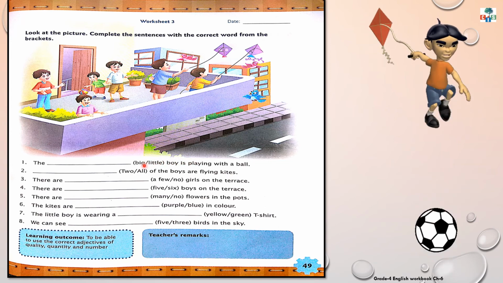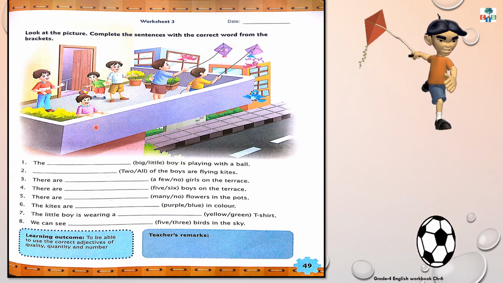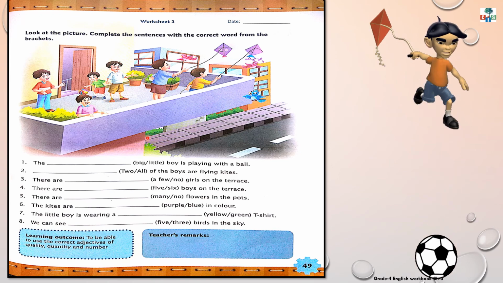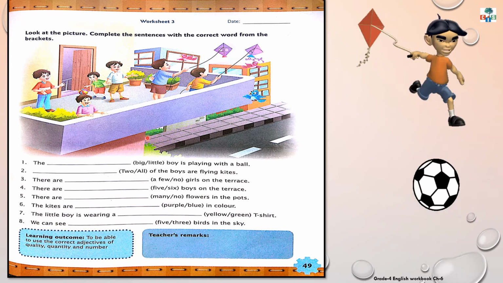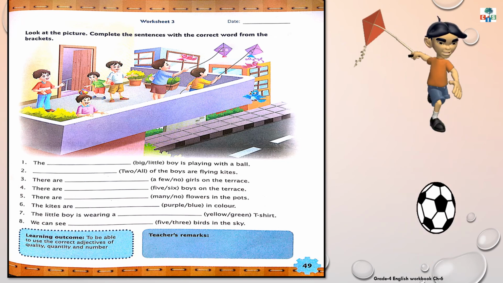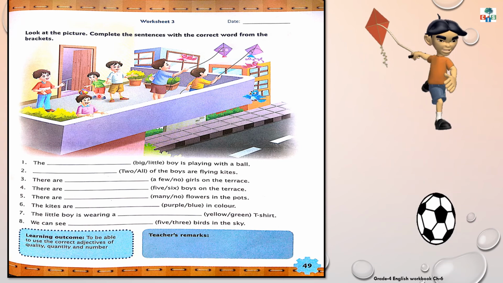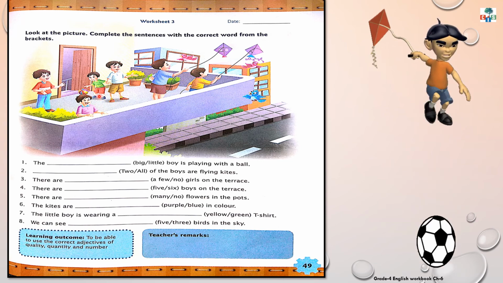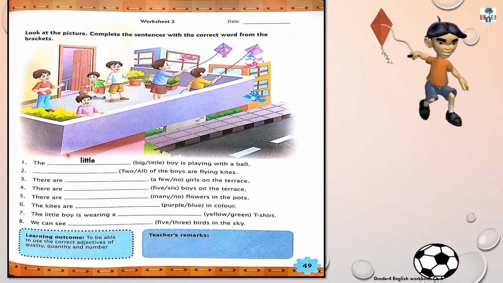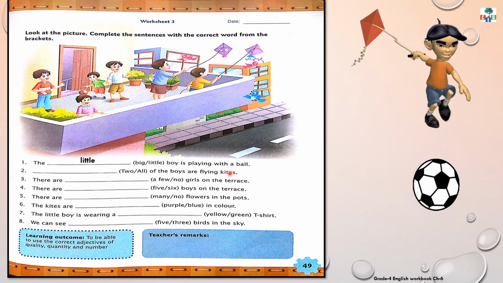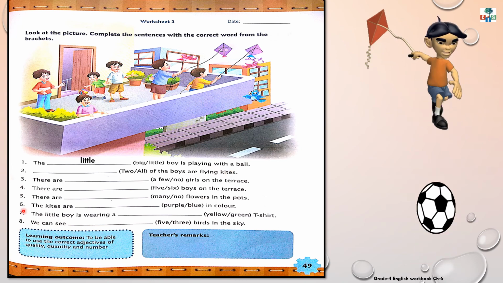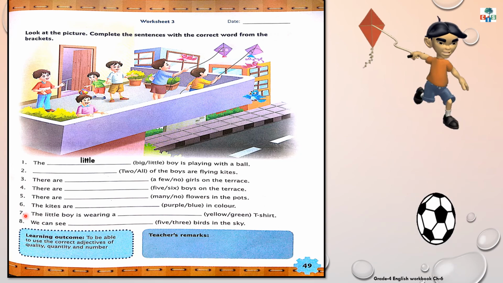Big or little? Now, look at this picture. Now, which boy is playing with the ball? Big or little? See, this boy is playing with the ball. Is this boy looking big or little? Yes, little. So, the little boy is playing with the ball. So, observe this picture carefully and get the answers for rest of the blanks.